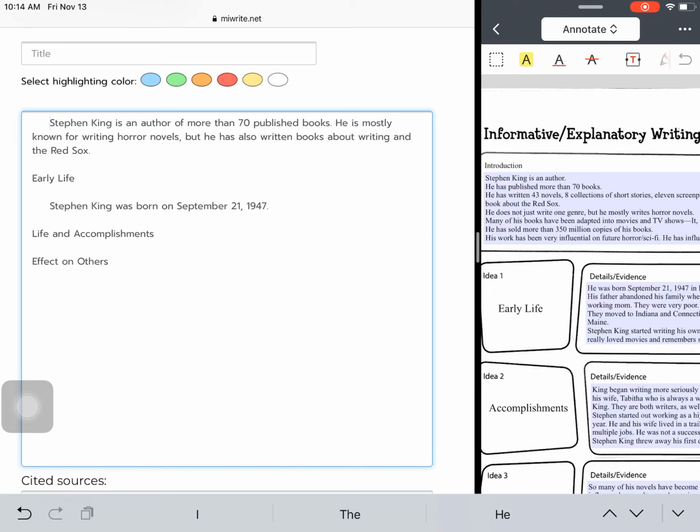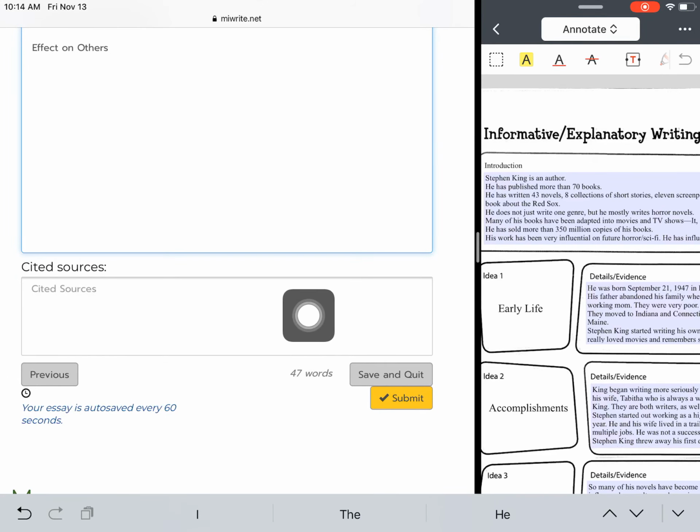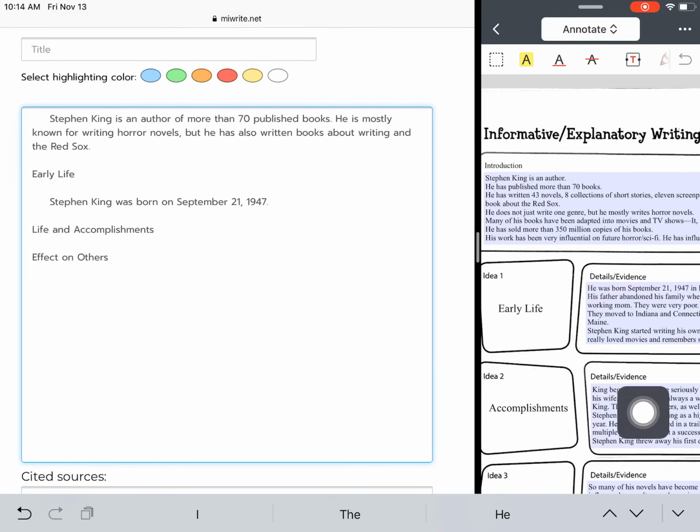But I don't want to just start with Stephen King as an author because that's not super interesting. But like that video said, you may want to do that at the end. So we will be working through this. And we will talk about your cited sources later on. So right now we're really just focusing on getting this information into paragraph form.